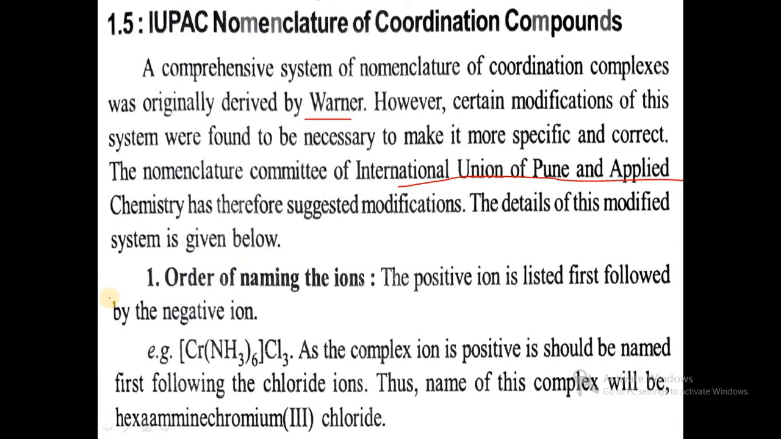The first rule is the order of naming the ions. The positive ion is listed first, followed by the negative ion. We already know that cations are listed first, then anions lastly. So in the complex [Cr(NH3)6]Cl3, as the complex ion is positive, it should be named first, followed by the chloride ions. Thus the name of this complex will be hexaamminechromium(III) chloride.